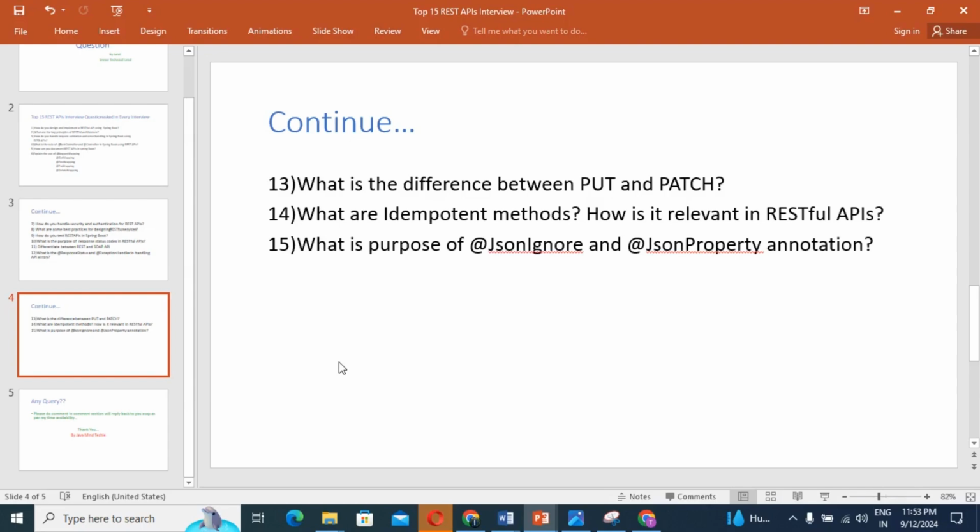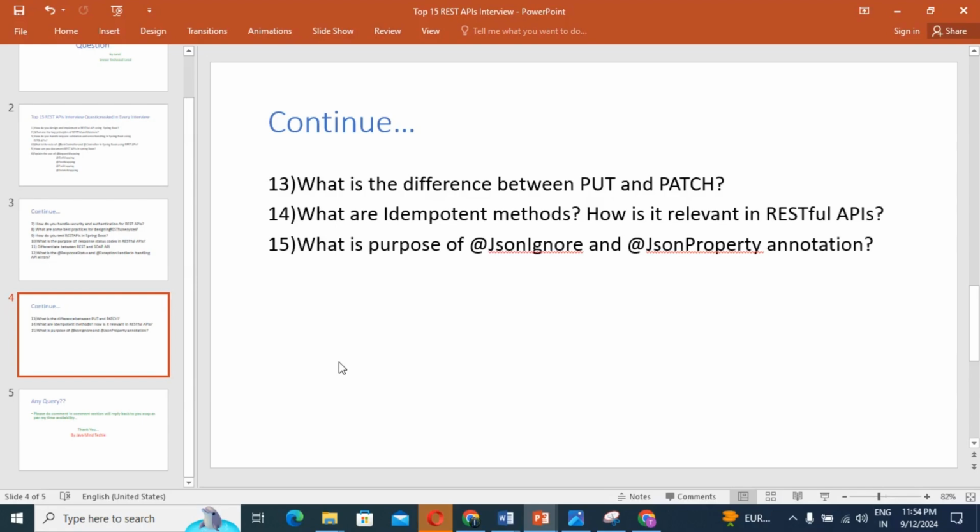But guys, the @JsonProperty annotation is used to specify the name of the JSON property that should be used to map a field or method in a Java class during the JSON serialization or deserialization process. Got it, guys?